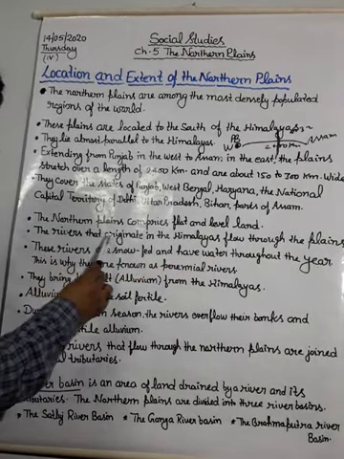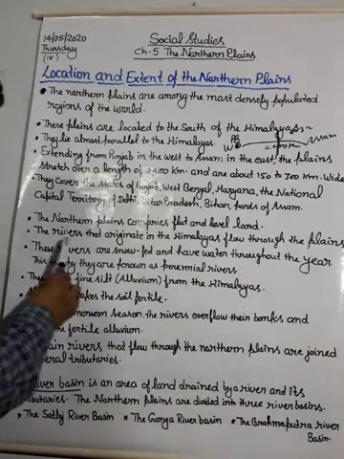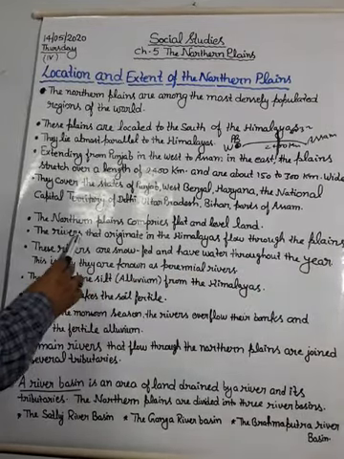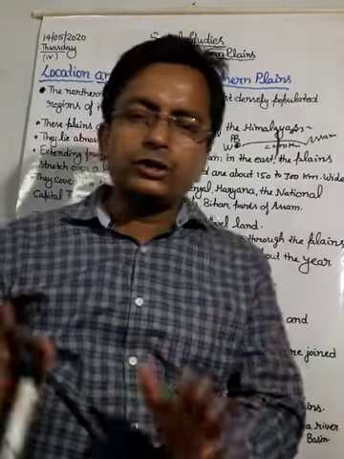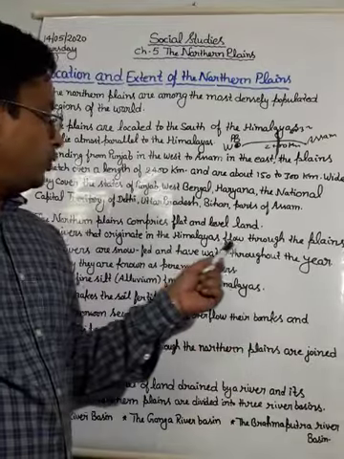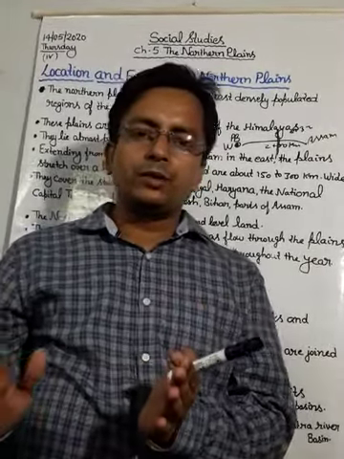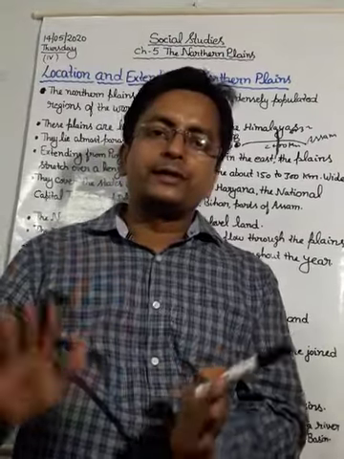The rivers that originate in the Himalayas flow through the plains. Yes students, all the rivers that originate from the Himalaya flow through the plains.